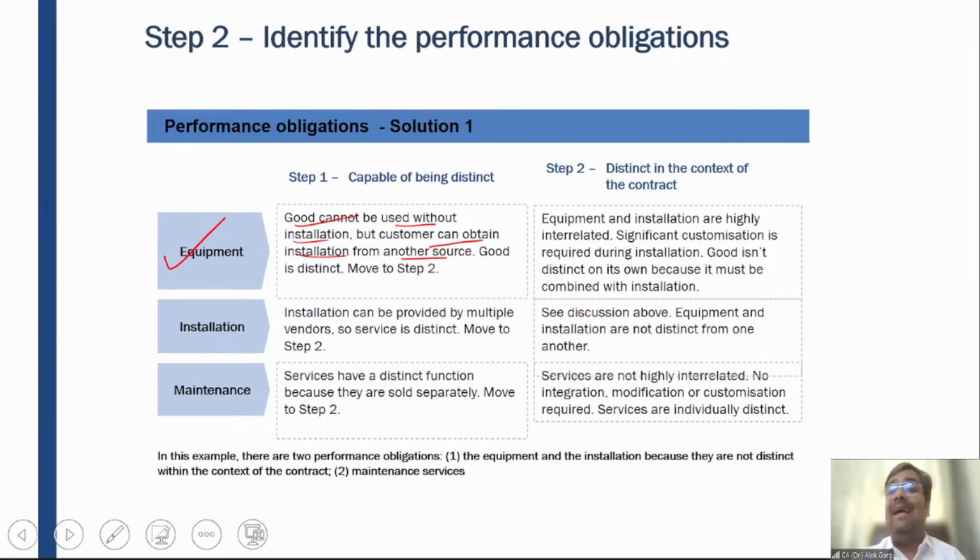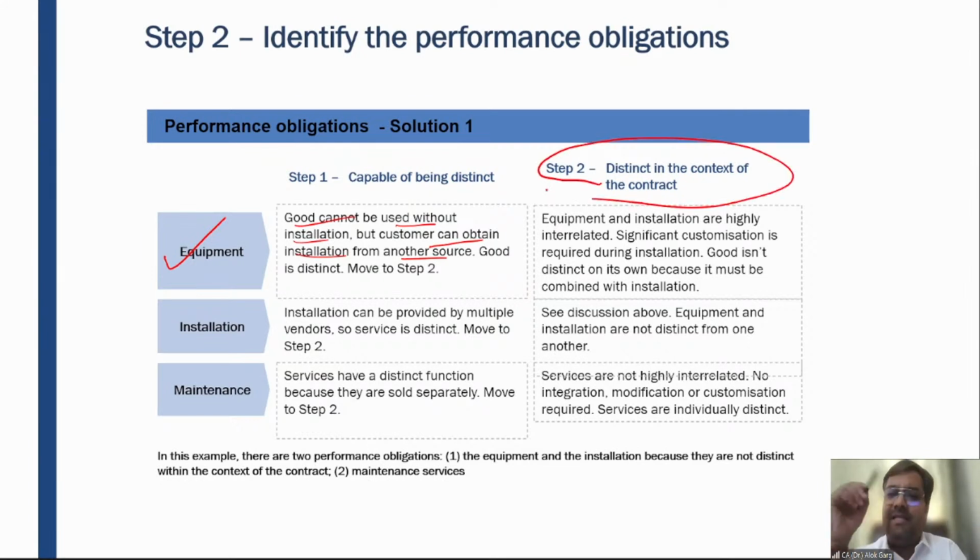But the goods are distinct at the goods or services level. If I'm talking about the contract level, in the context of the contract, whether the goods and installation are distinct. So friends, please tell me, from the contract level, the goods are considered separately identifiable in the contract only when three conditions are satisfied.